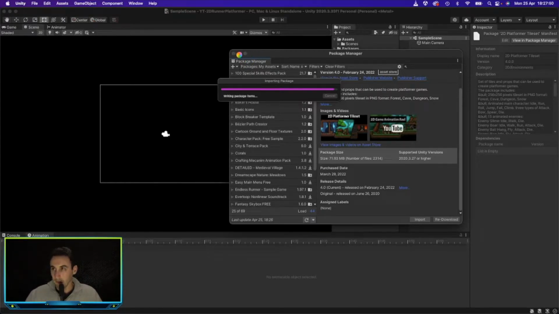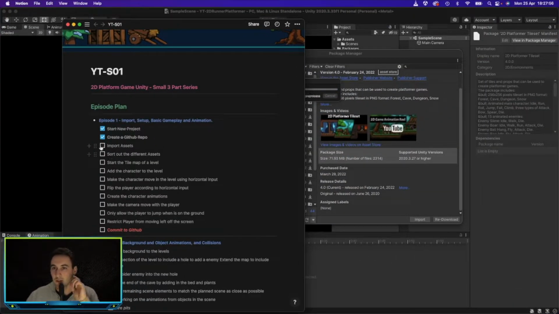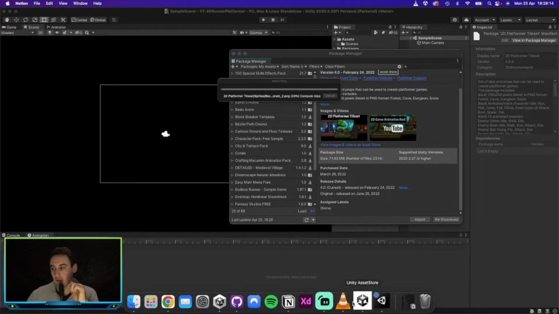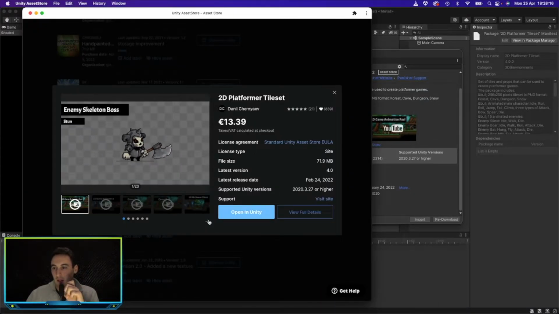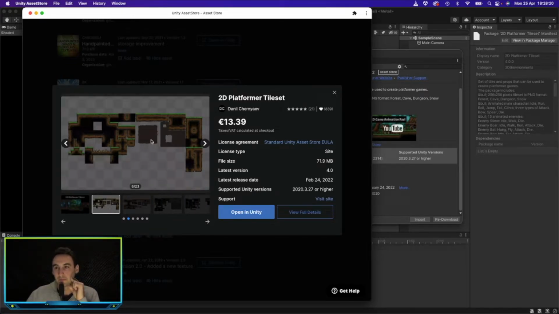So while that imports, let's see what is next on the list. So import our assets, which we've done, sort out different assets. For this video we're not going to be doing that because we're just going to deal with what we've got. So the next thing is to start our tile map. Basically, if I go back to the asset store, all of these things over here are our tiles that we're going to be using.